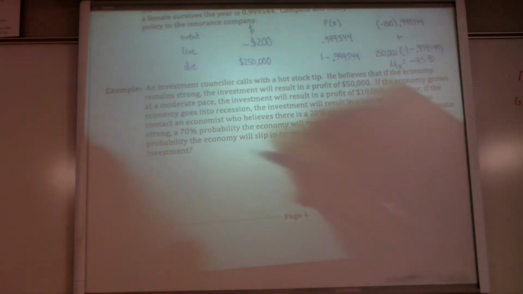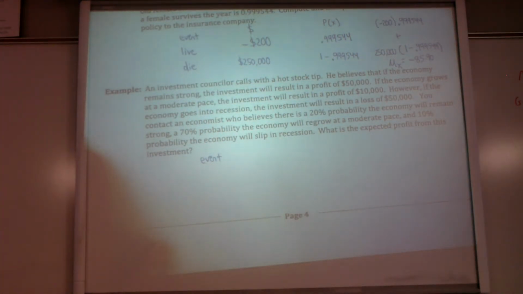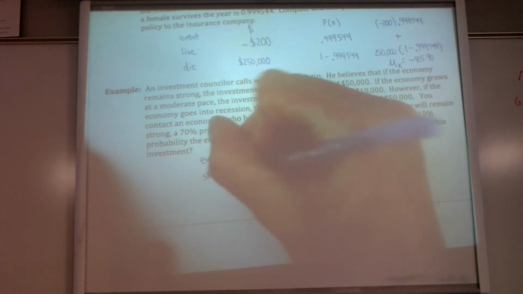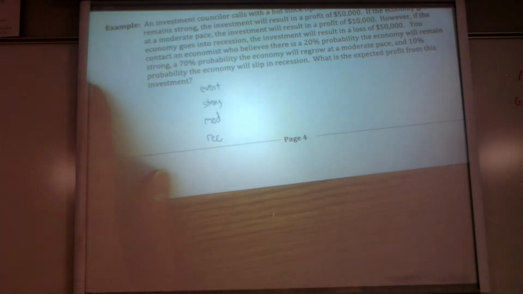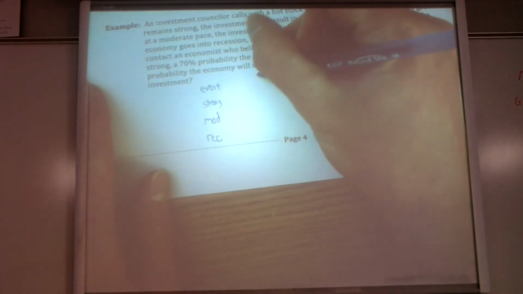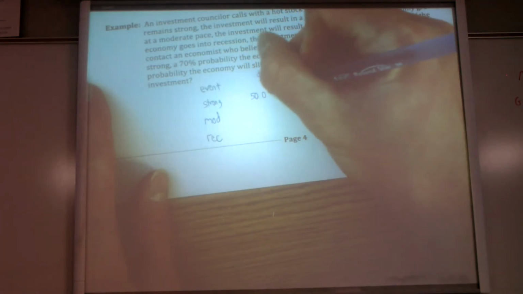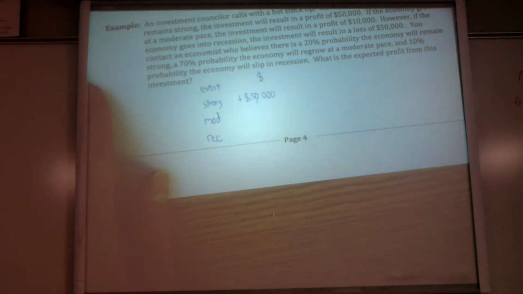So again, let's look at the different events here. The events are either that the economy will grow at a strong pace, that it will grow at a moderate pace, or that it will go into a recession. Now, if it goes at a strong pace, then the investment will bring in a $50,000 profit, so I'm going to put plus 50,000. If it's moderate, that's still good.